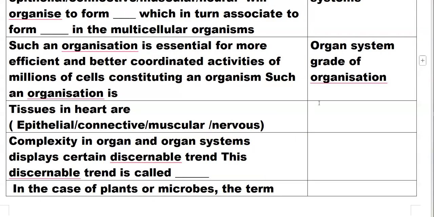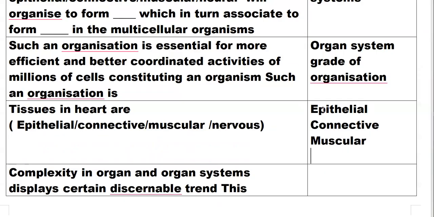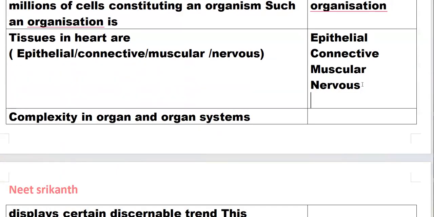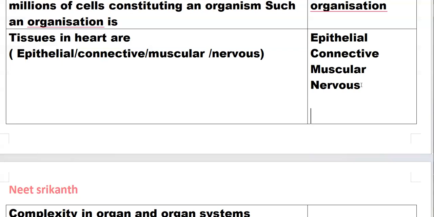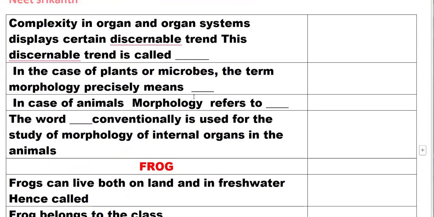Tissues in the heart: we have epithelial tissue, connective tissue, muscular tissue, cardiac muscle, and nervous tissue. All four types of tissues are present in the heart, which is an example of an organ with all types of tissues. Mostly all organs have all types of tissue.